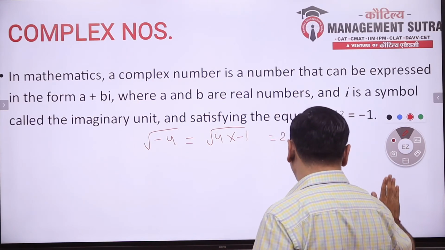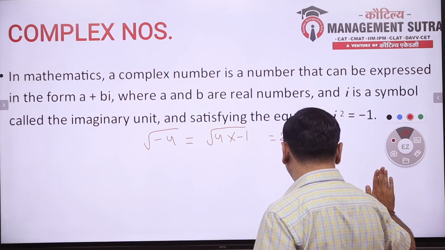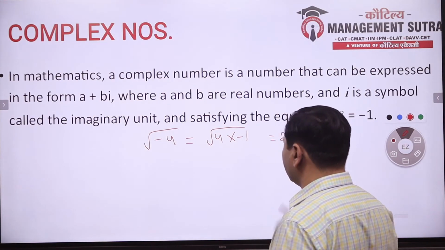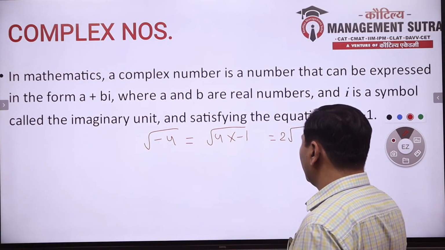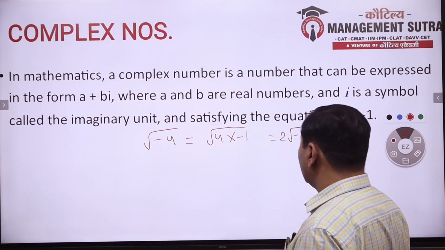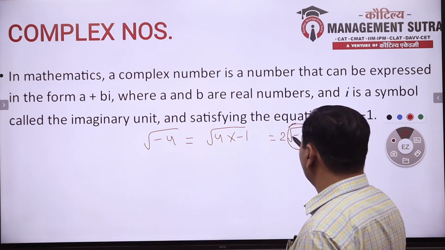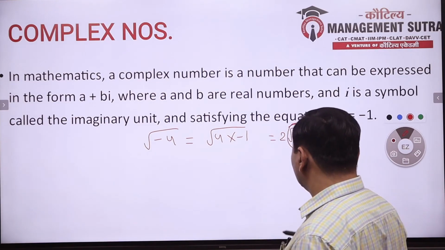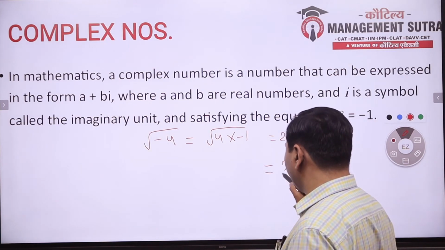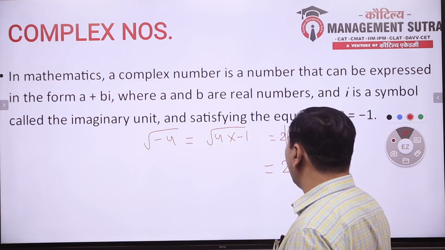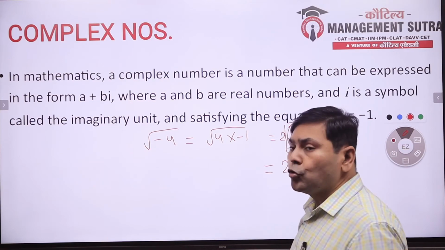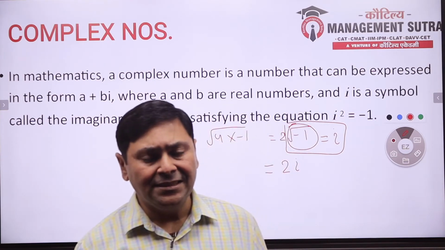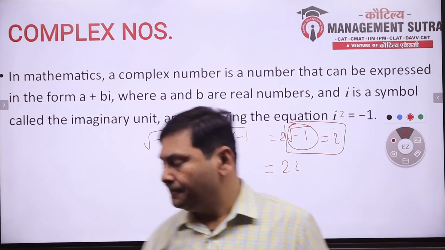This under root of minus 1 is an imaginary number, represented by a sign i, often called iota. Therefore, the answer will be 2i. This i is an imaginary number which represents under root of minus 1.